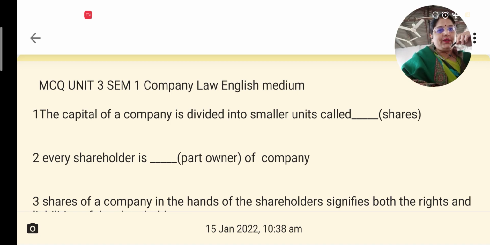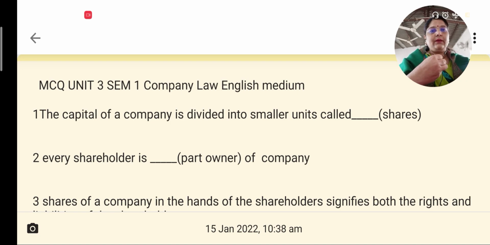Today we will be doing the MCQs of Unit 3, Semester 1, Company Law. These MCQs are in English. A similar video will be put for the Hindi MCQs as well. So now we will begin without any further wastage of time. Most of these topics are easy.